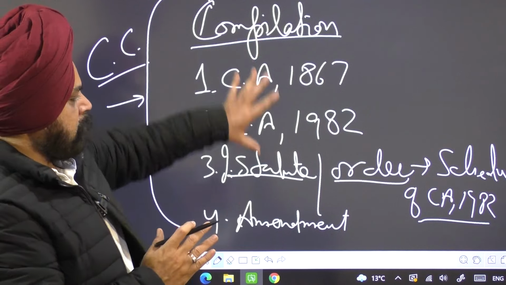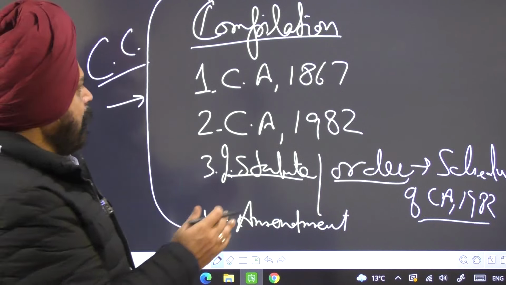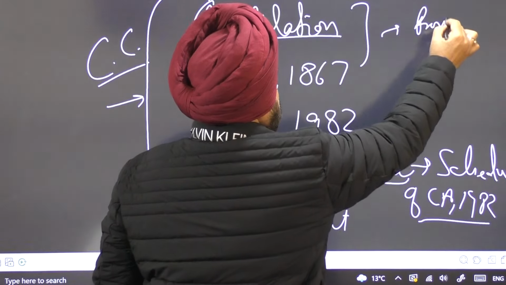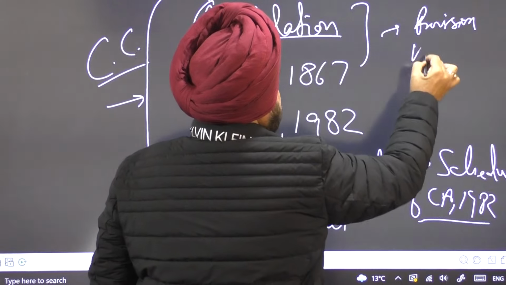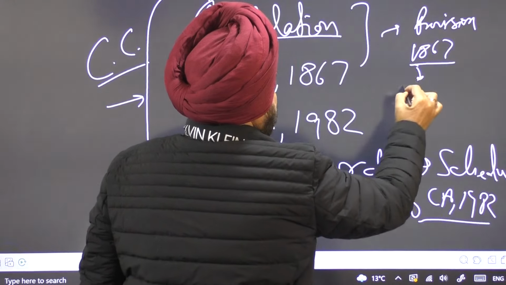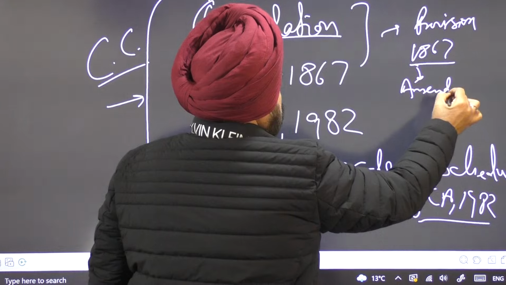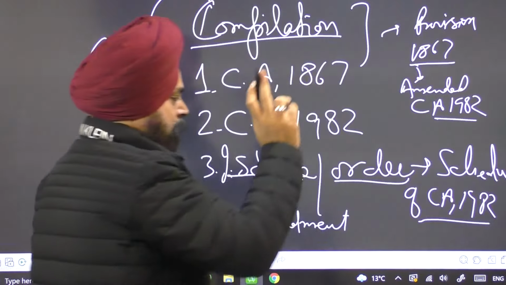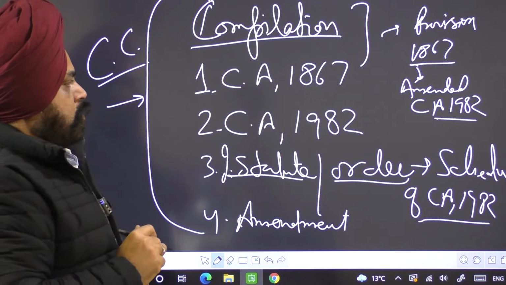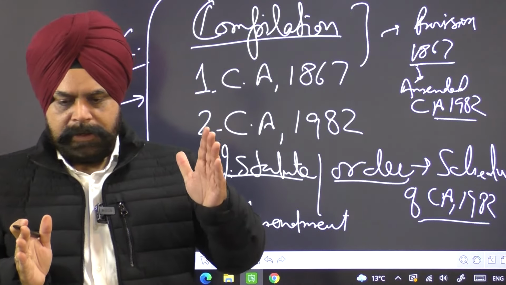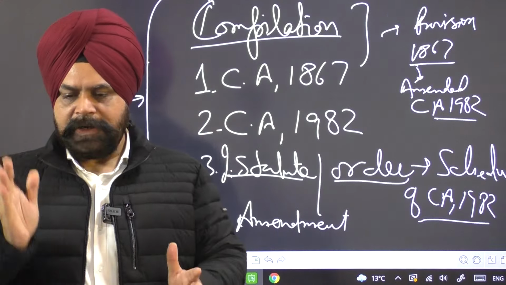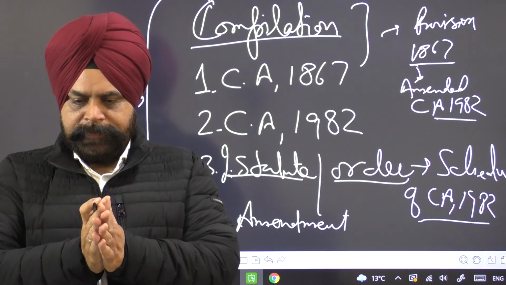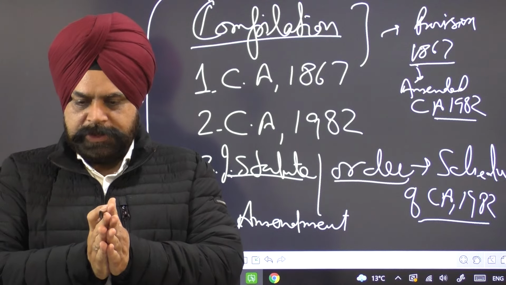So it is a complete constitution, and some provisions of 1867 were amended by the Constitution Act 1982. It is not a repeal of the act. So these basic acts of 1867 and 1982 are complementing each other and not in contravention to each other.